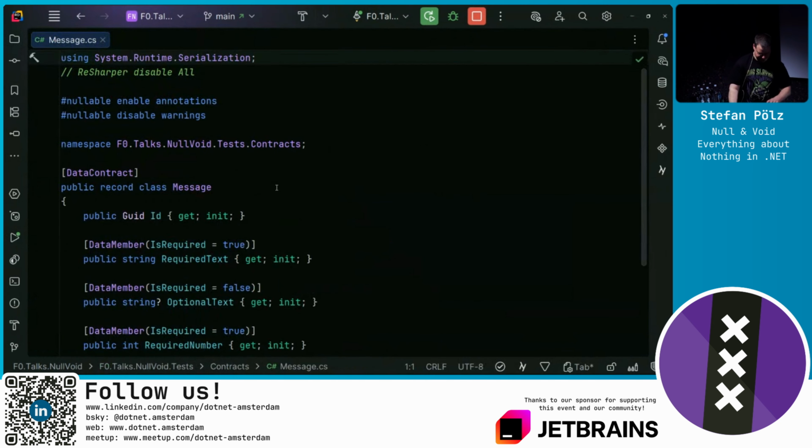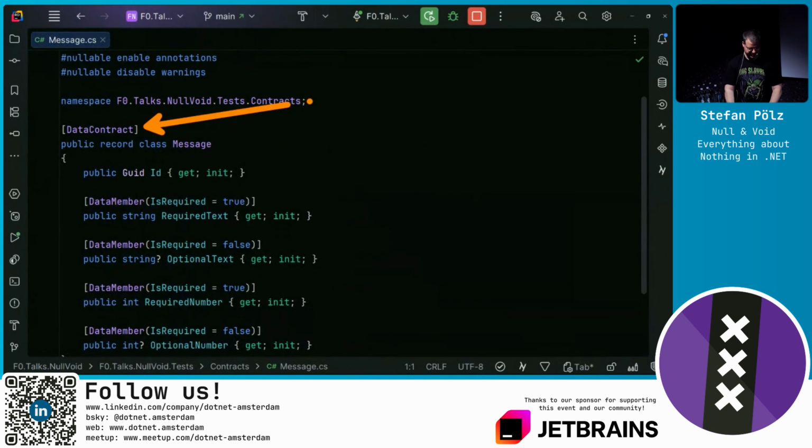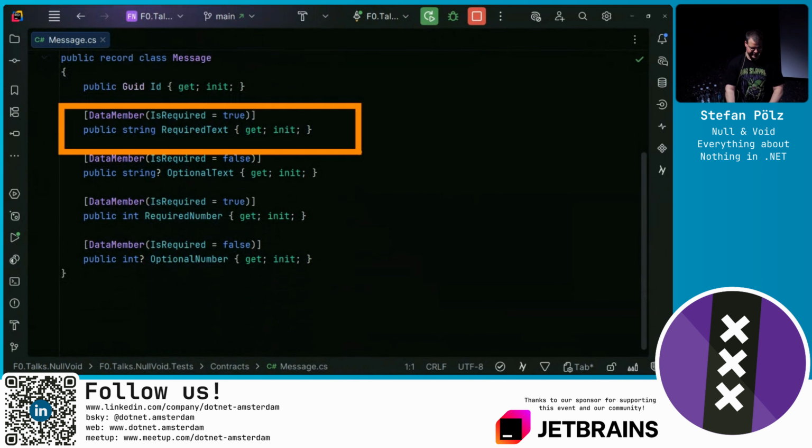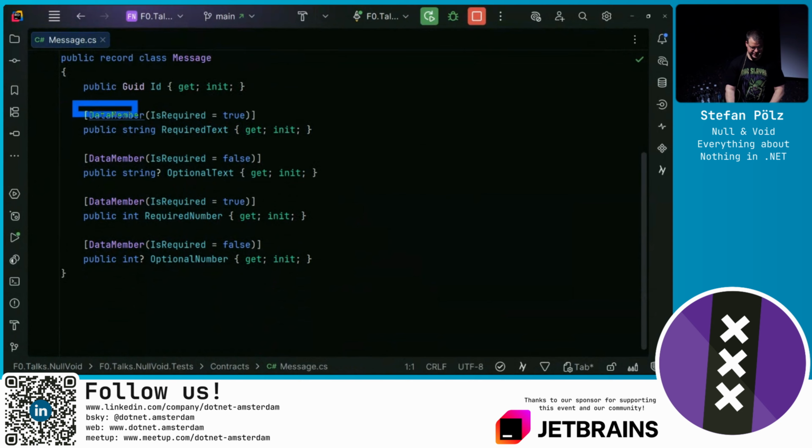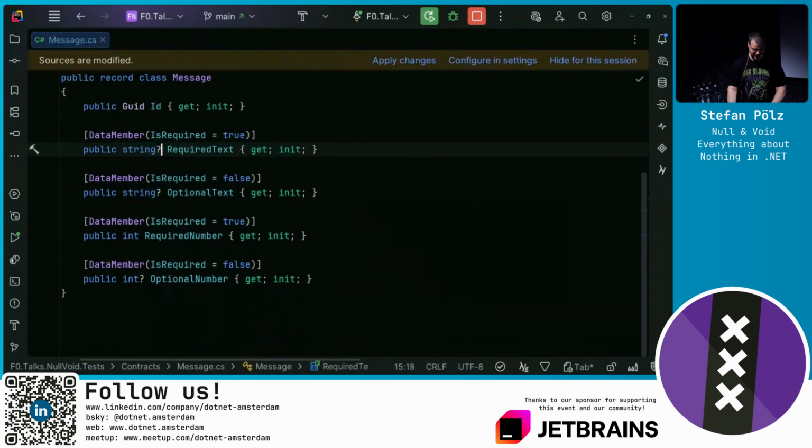Something similar, we use data contract a lot, and we use data members. And there is an IsRequired property on these attributes. We wanted to say if something is marked as required, then the nullable annotation should match. Is it required? It should be not nullable. If it's not required, it should be nullable. If I would now violate this contract, for example, IsRequired is true but set it to nullable, we get